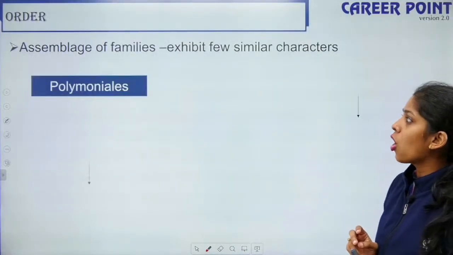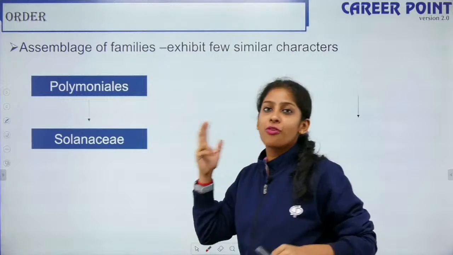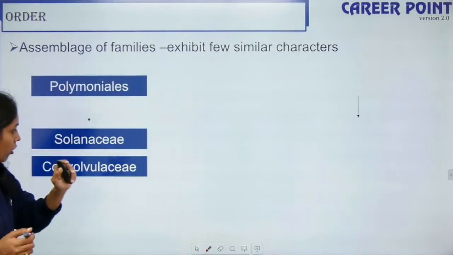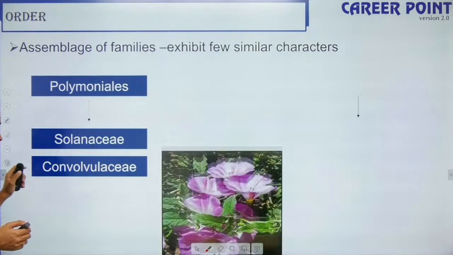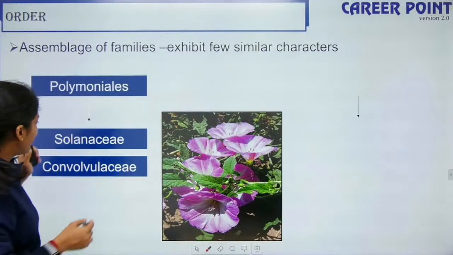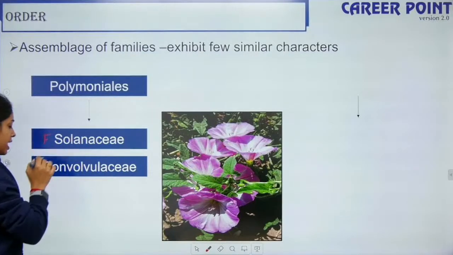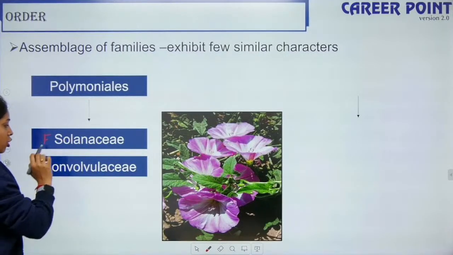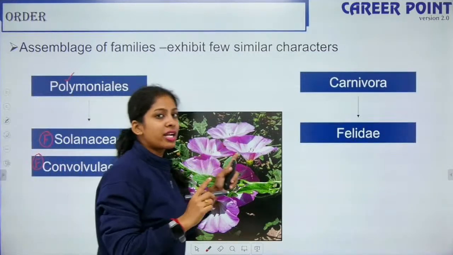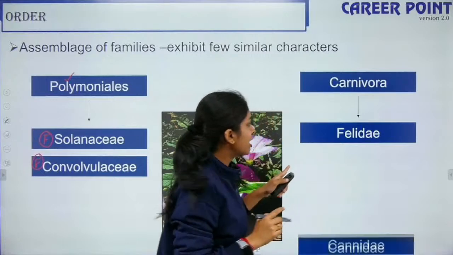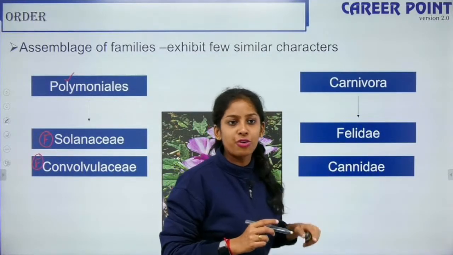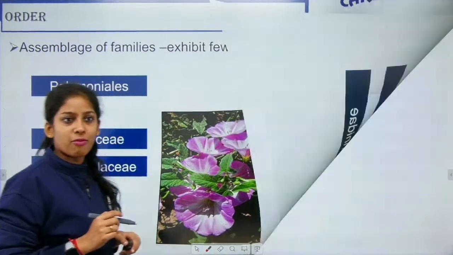The next is order. A group of families forms an order, right? So Polymoniales is an order. Solanaceae and Convolvulaceae come under the same order. So this is one family, this is one family. A group of families makes up an order, right? So Carnivora is an order, and Felidae and Canidae are two different families, cat family and dog family, they come under the same order, right?